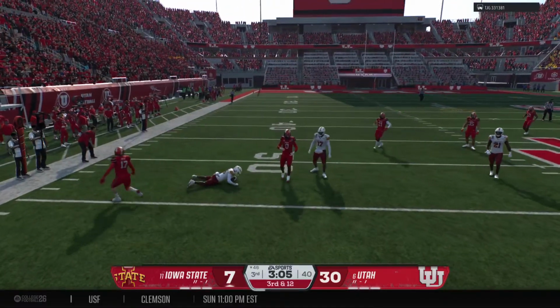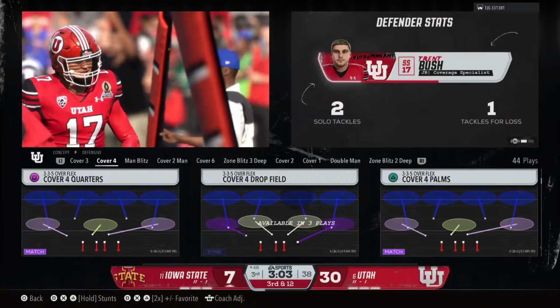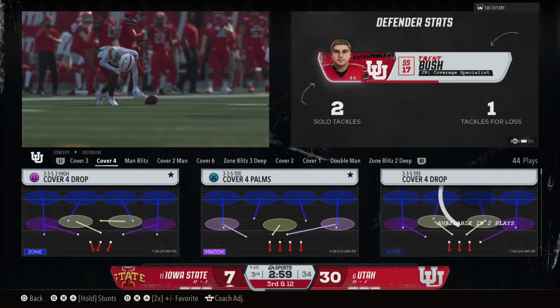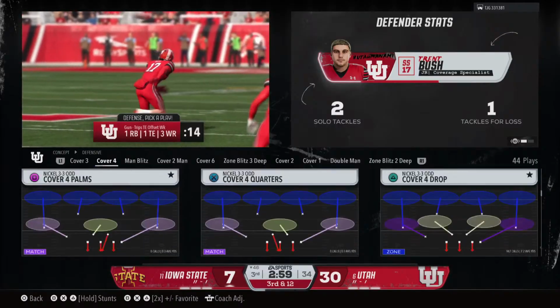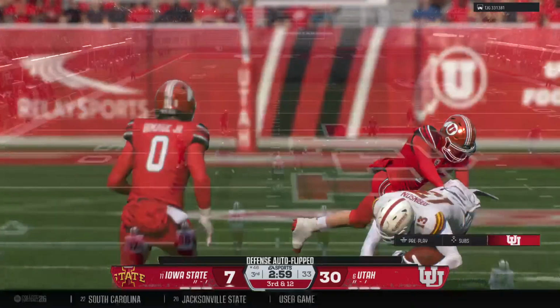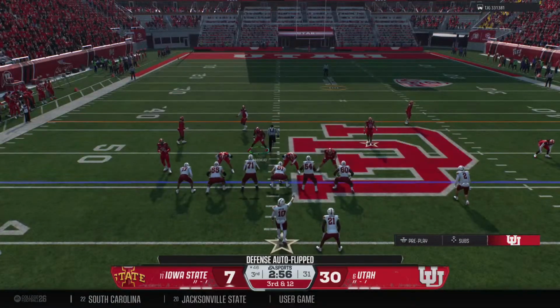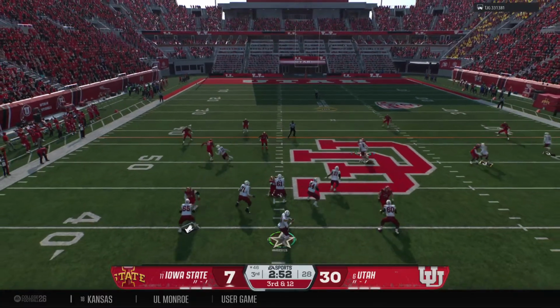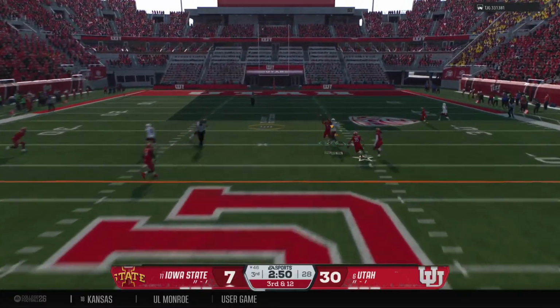Grab behind the line. It's Robinson. Brought down for a loss after the completion. Not what they were looking for. Boy, these receiver screens, if run correctly, can be a big play with a convoy of linemen out in front. This time, just not able to get it going. And it's a nice job of his defense to prevent a big play.